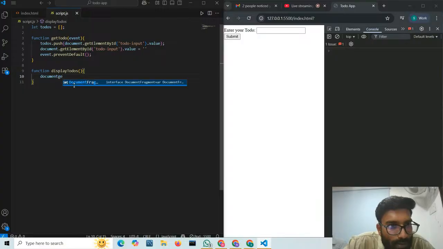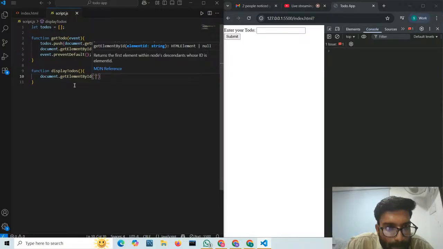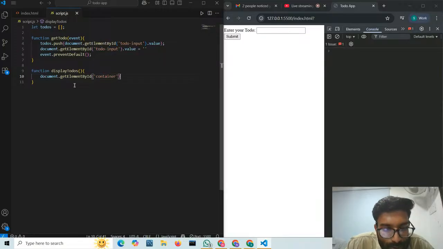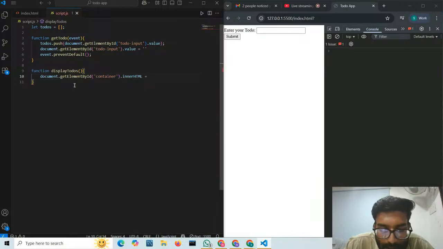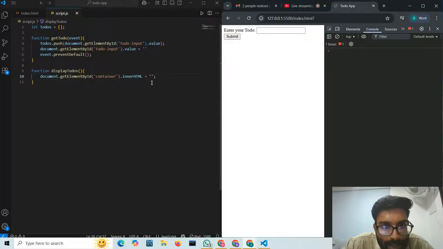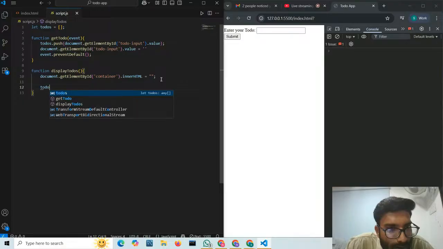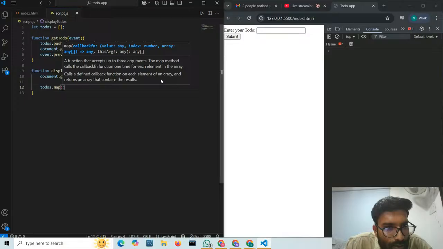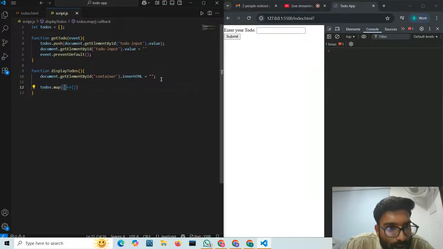So document dot get element by ID, the same method, and we can give the container here. My container is targeted, and I will empty my container every time whenever we display todos, so dot inner HTML should be empty. Now todos is the array, so I can run the map method on the todos. The map method will take a callback function, so I will make one arrow function here, and every time I will get one todo.